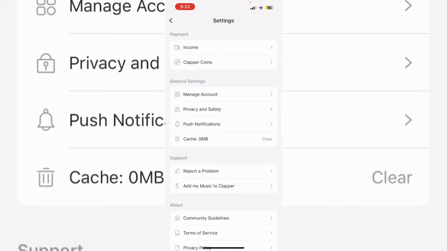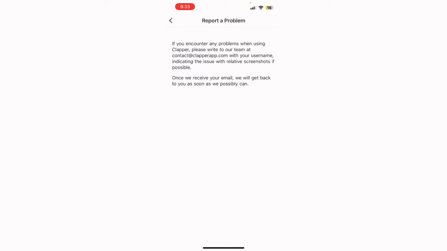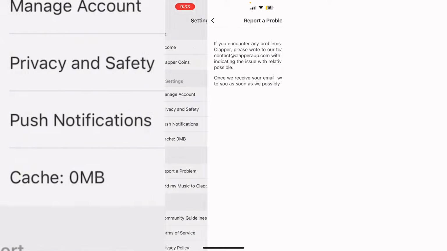And those are all the menu items that you can look at: report a problem, add music to Clapper, community guidelines, push notifications, safety, manage your account, income, Clapper coins. You can look through all that and see what the options have. So you can report a problem to the Clapper team if there's any issues.